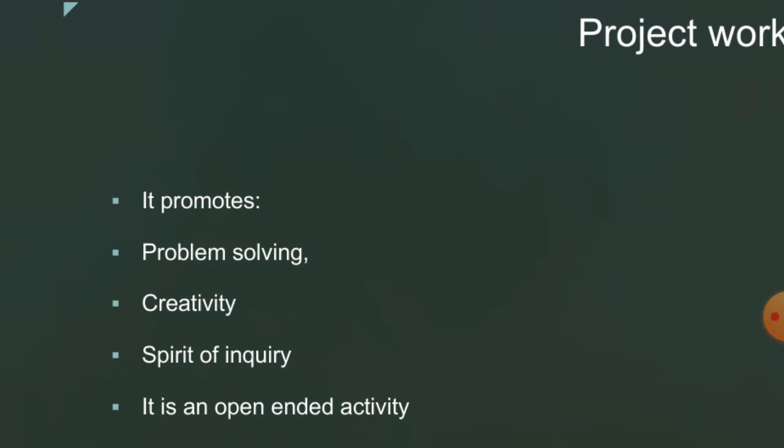If you observe the characteristics of this project work, we can say this activity is an open-ended activity. So the project work promotes the problem solving skills in the students, and it enhances the creativity among the students, and it develops the spirit of inquiry within the students. We can say these are some advantages of project work.